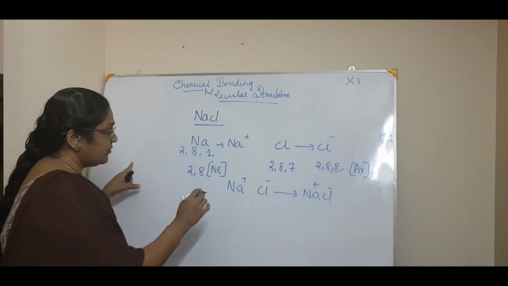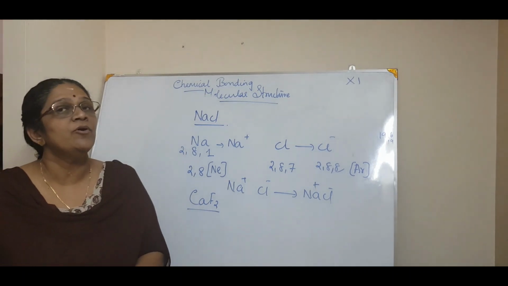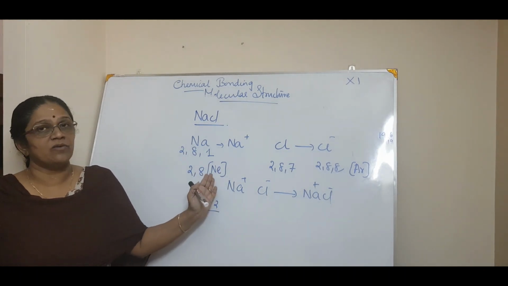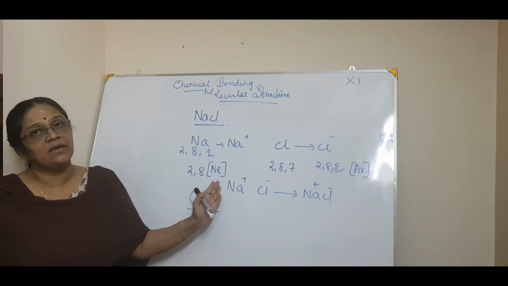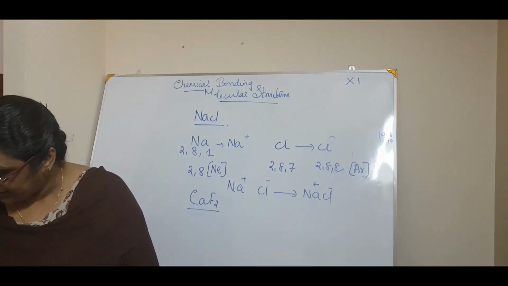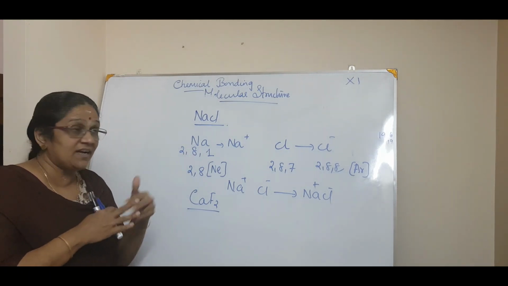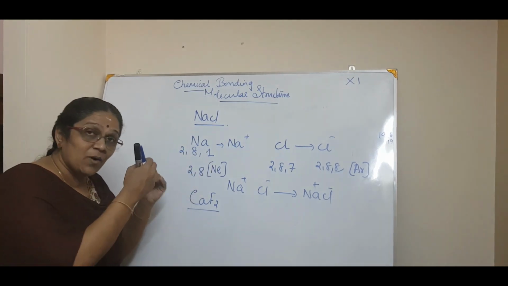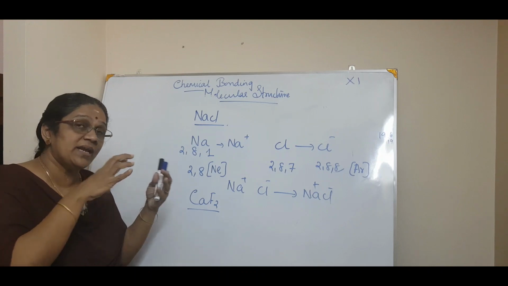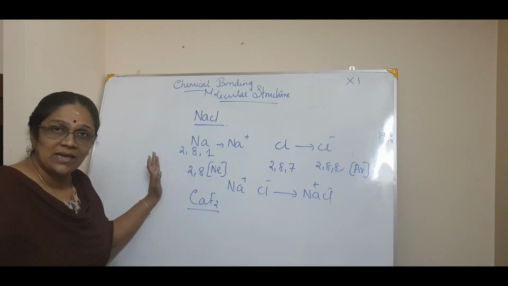Okay. Now you have to do one homework for me, that is the formation of CaF2, that is calcium fluoride. Write the electronic configuration, then what is the stable configuration, what stable noble gas element is coming, then you join it and form the calcium fluoride. Okay, so here the bond is formed as a result of the electrostatic force of attraction, isn't it? Why electrostatic force of attraction? Because of a positive ion as well as a negative ion. So the bond which is formed between a positive ion and a negative ion is called an electrostatic force of attraction. That is called an electrovalent bond.